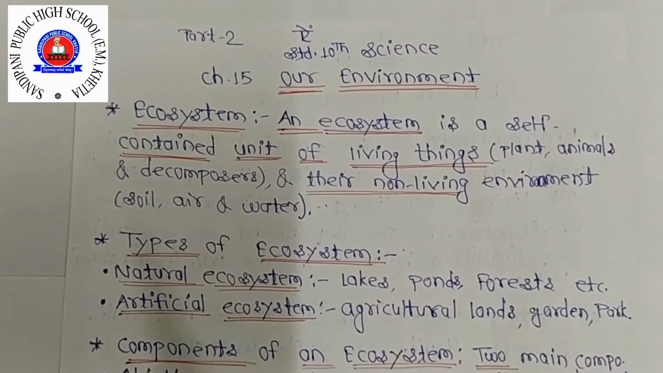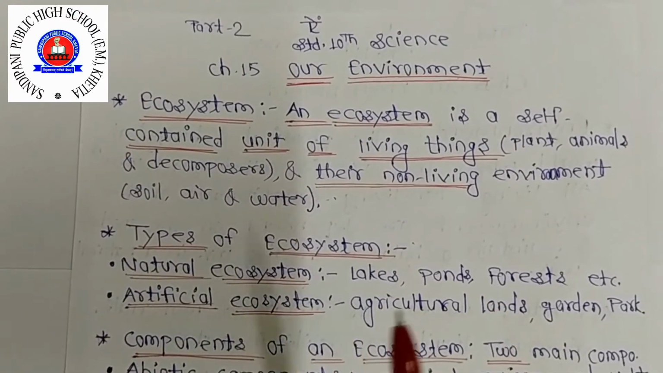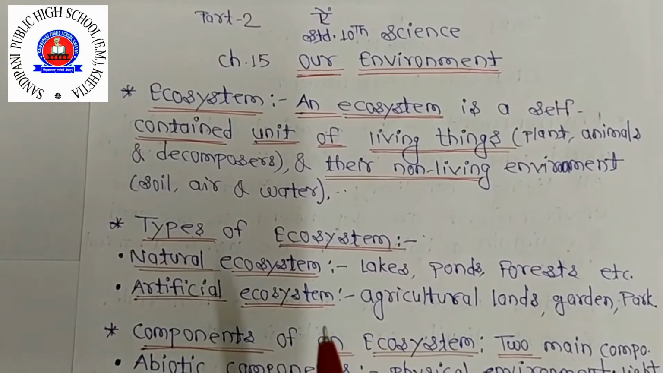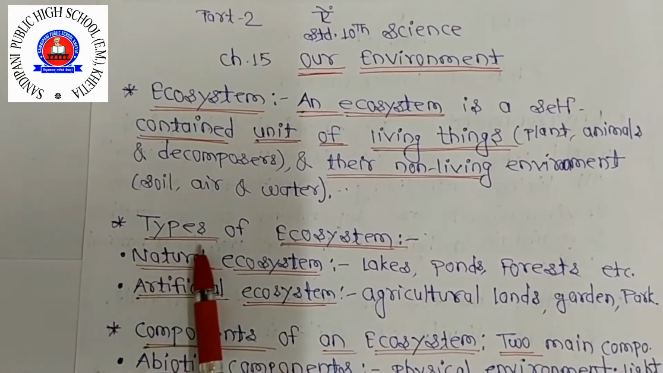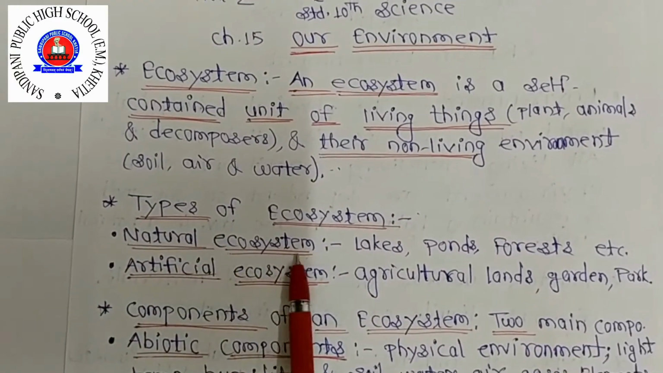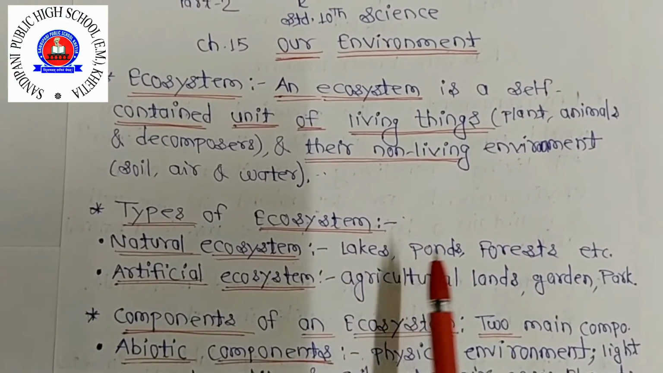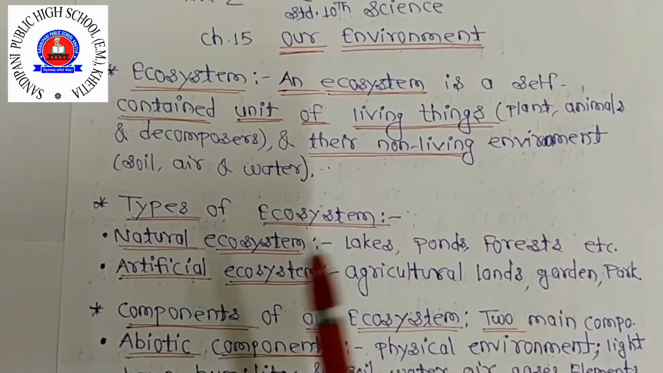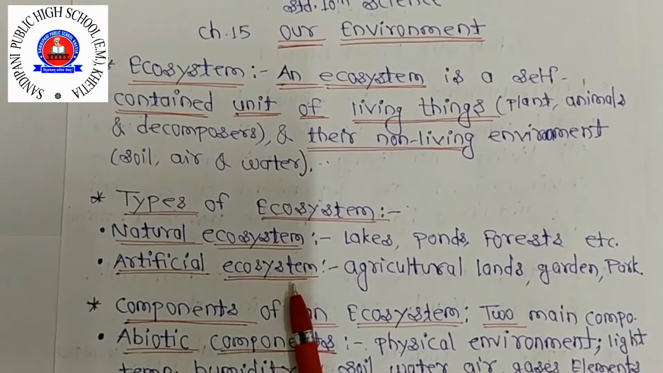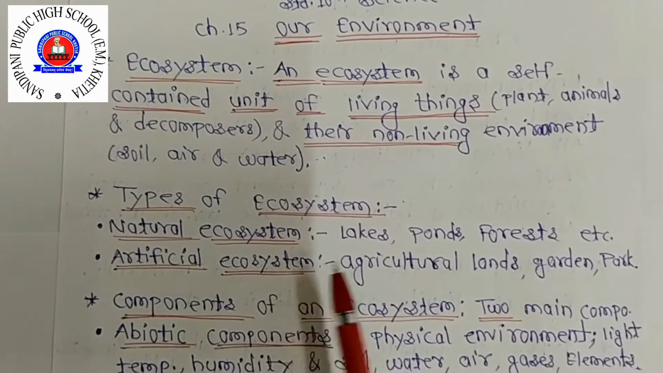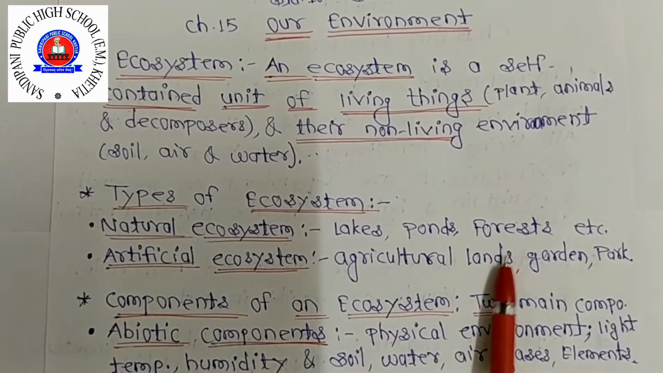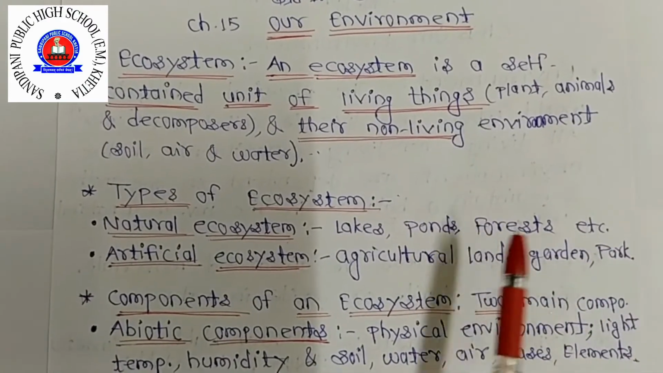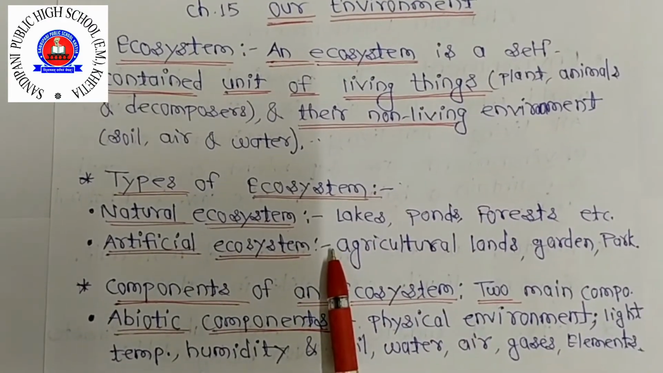There are various types of ecosystem. First, natural ecosystem, like lakes, ponds, forests, etc. And artificial ecosystem. Artificial means made by man: agricultural lands, gardens, parks, etc. So these are artificial ecosystems.